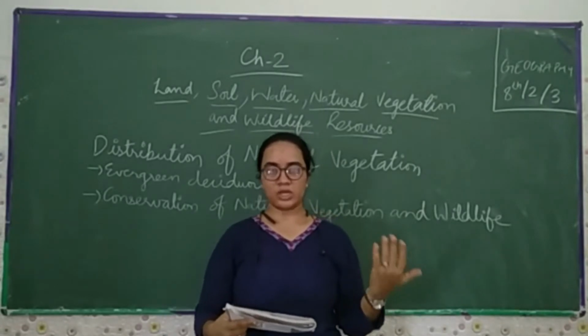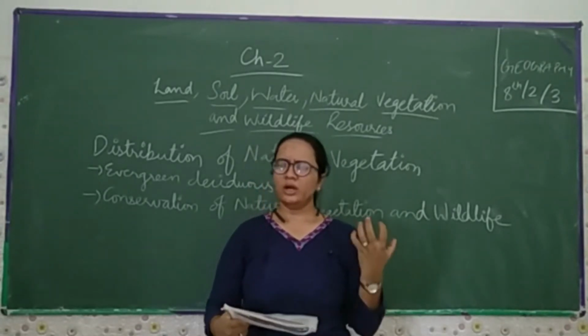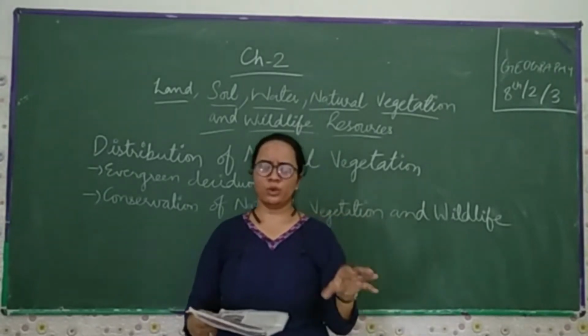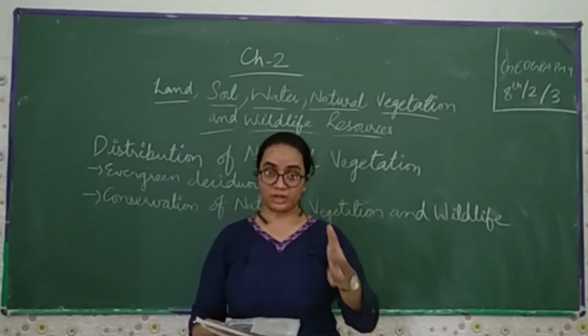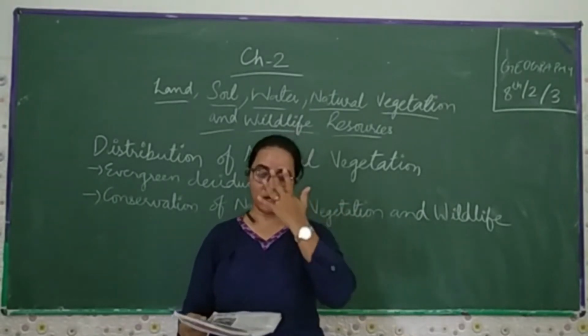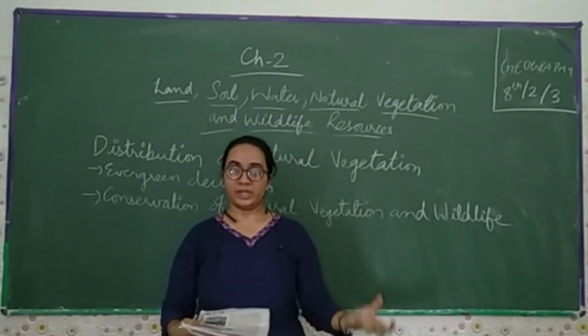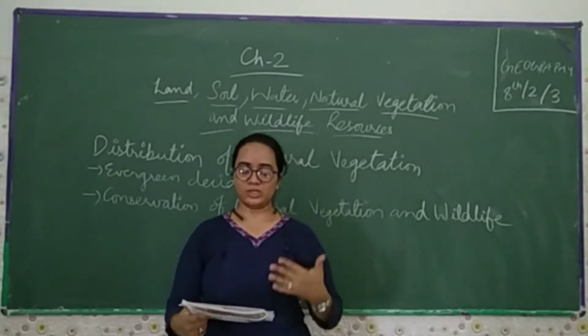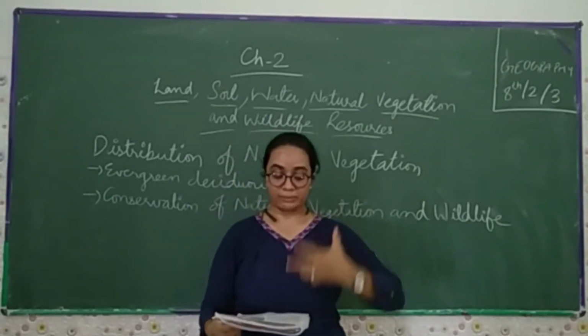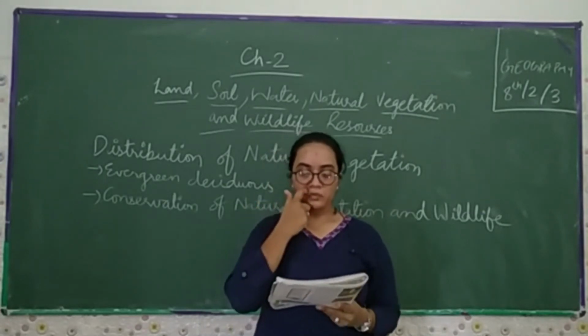Deciduous forests are those we find in areas with moderate rainfall, and they are not evergreen for the 12 months, because when the autumn season comes, they shed their leaves. You have read about this in class 7, but now we are going deeper.